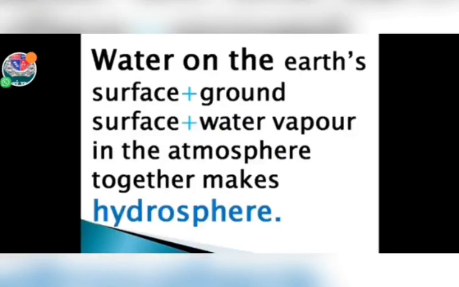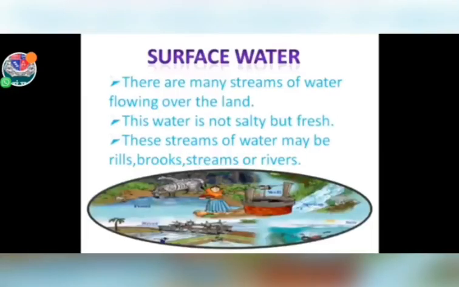Next we are going to learn hydrosphere. Hydrosphere is a layer of water on the earth. It is on the surface also, it is in the ground also. For surface water, there are many streams of water flowing over the land. This water is not salty but fresh. Streams of water may be rills, brooks, streams or rivers, मतलब बहता हुआ पानी, which is on the ground.